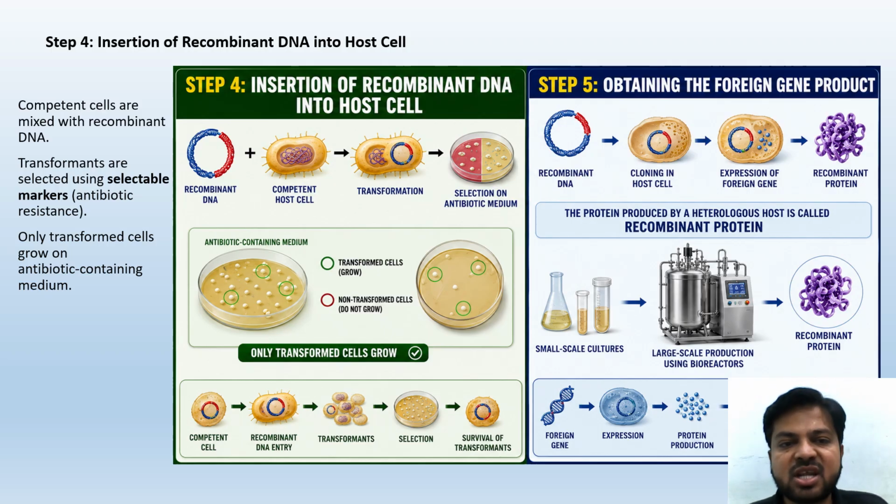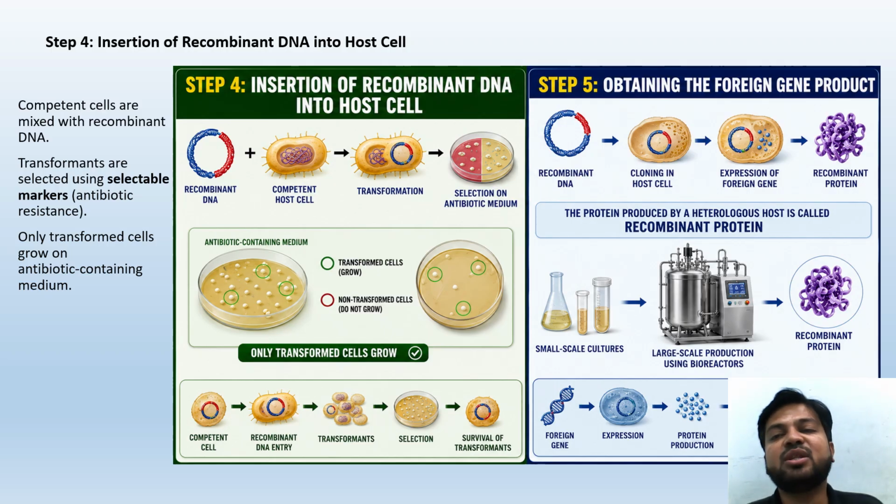In step 4, insertion of the recombinant DNA into the host cell happens: recombinant DNA plus the host cell, transformation, selection on the antibiotic medium. After that, transformed cells grow and non-transformed cells do not grow. So the sequence is: competent cell, recombinant DNA entry, transformants, selection, then survival of the transformant.